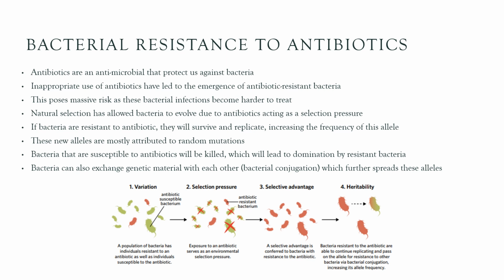And because they're probably the only bacteria that have survived this attack, they're the ones that get to survive and reproduce, which means we have more bacteria that are becoming resistant to those antibiotics.